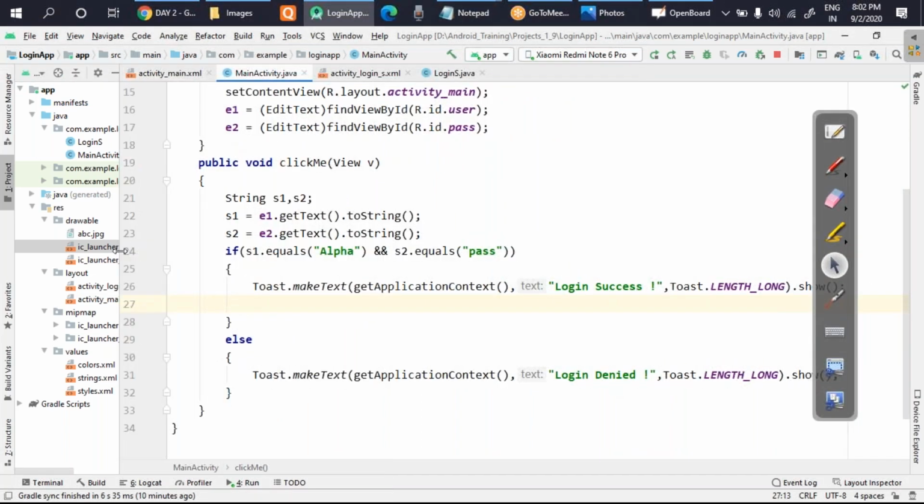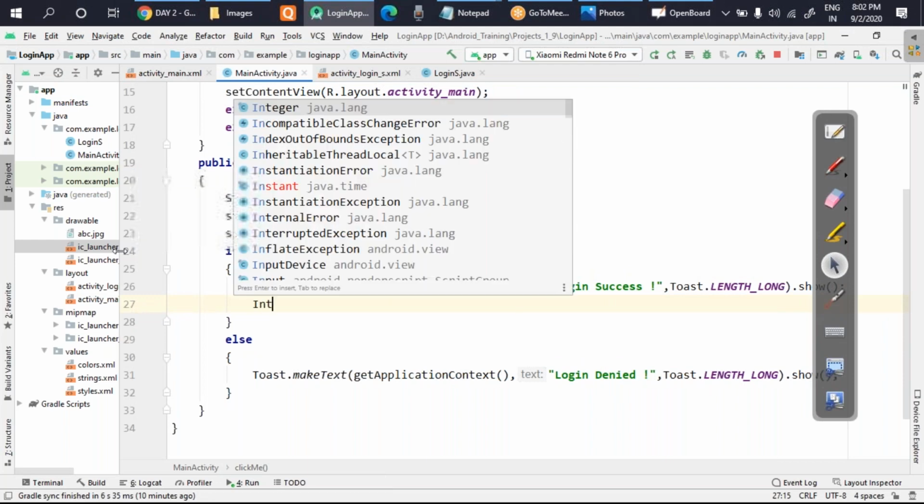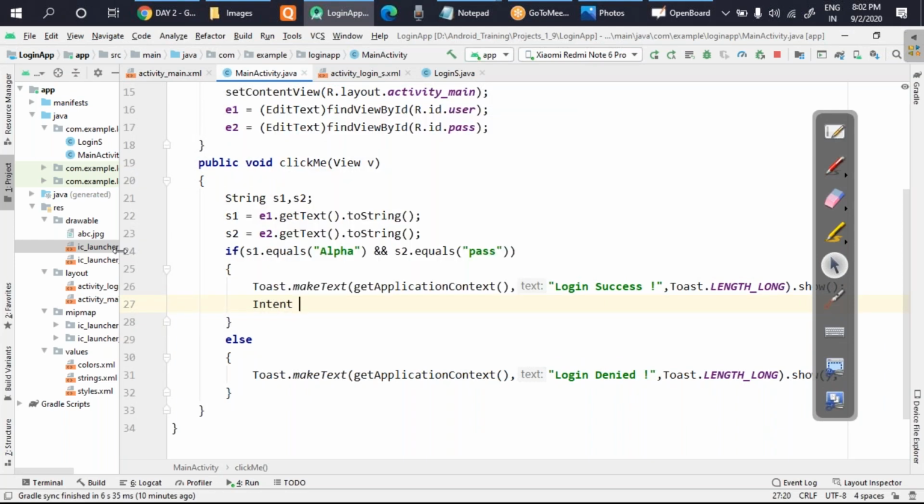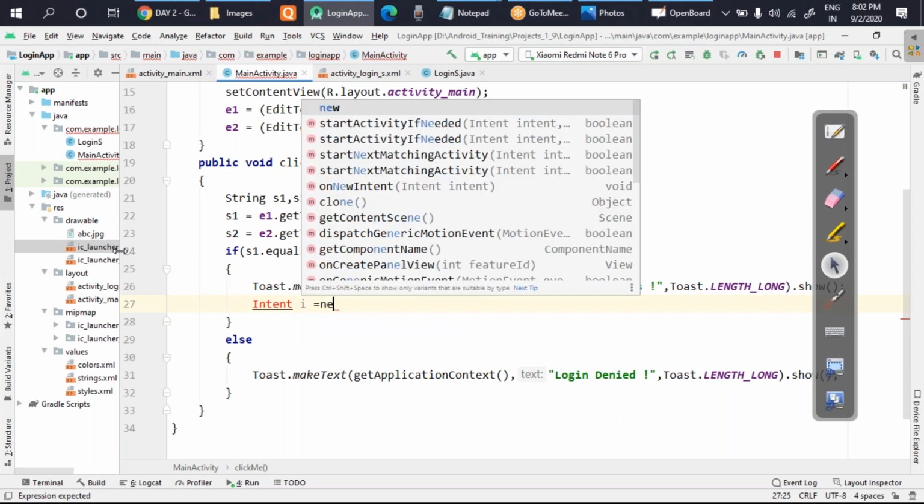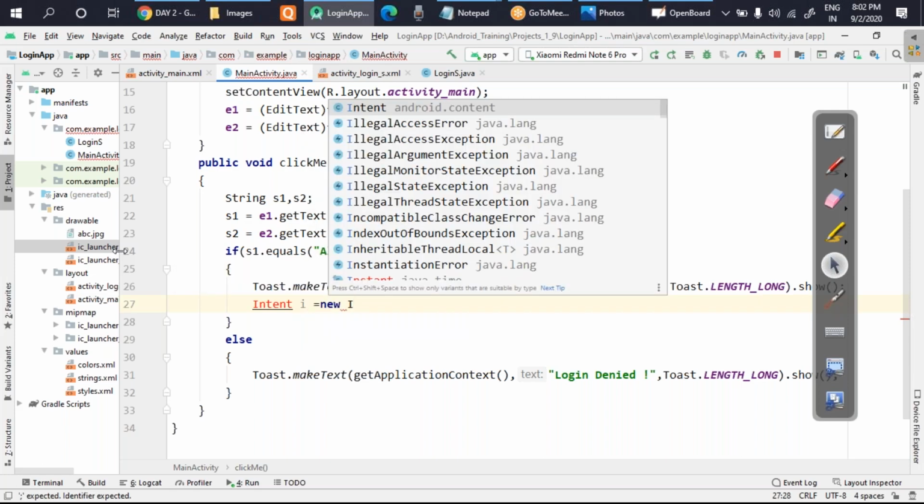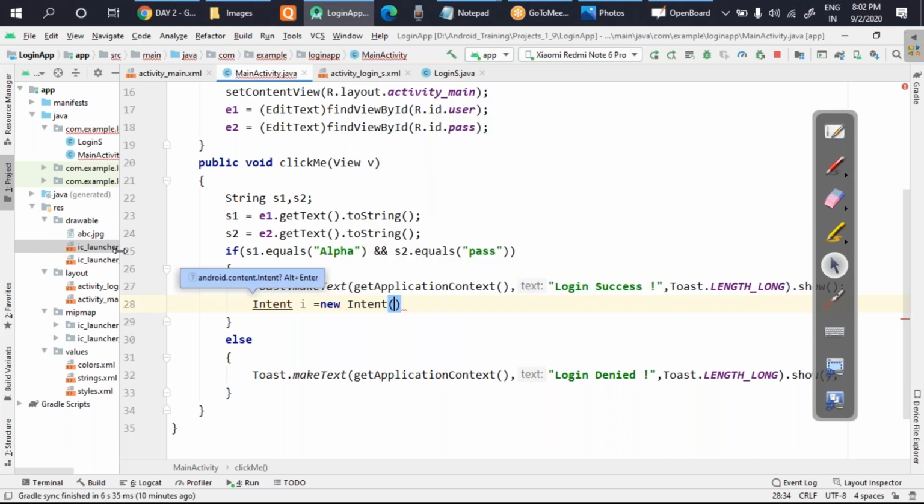What is that code? I'll call a class, and the class is called Intent. Intent is a class which helps you to go from one page to another page. You can see what I'm doing. I'm creating the object of it. So Intent i is equal to new Intent. This is the way we create objects.